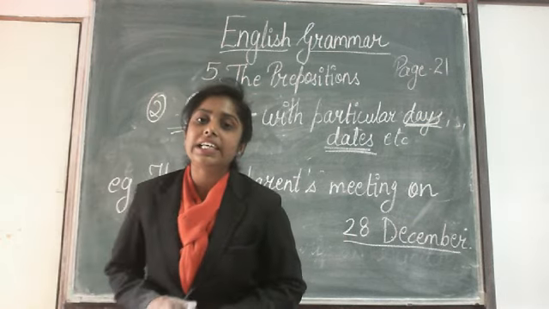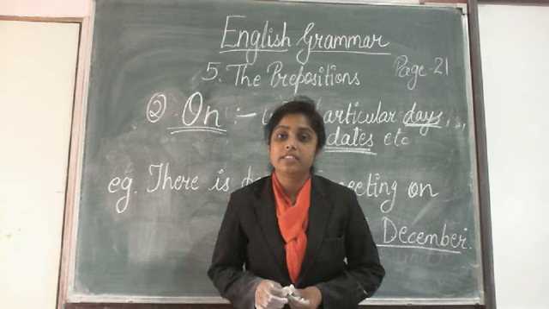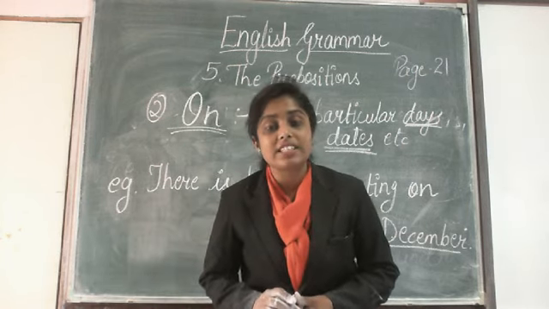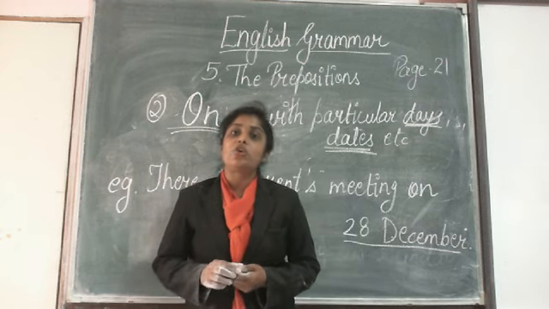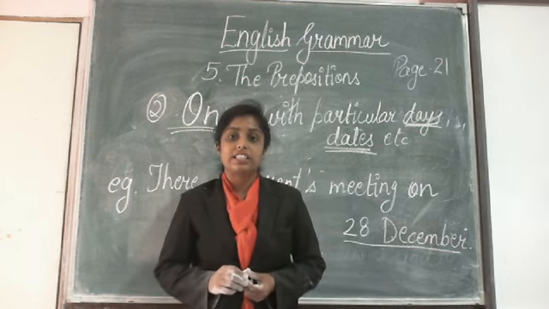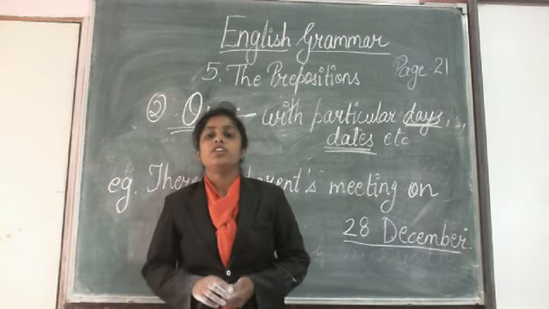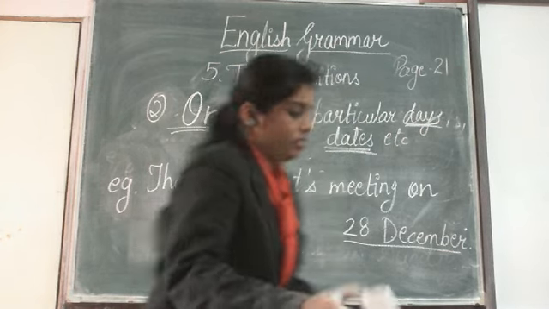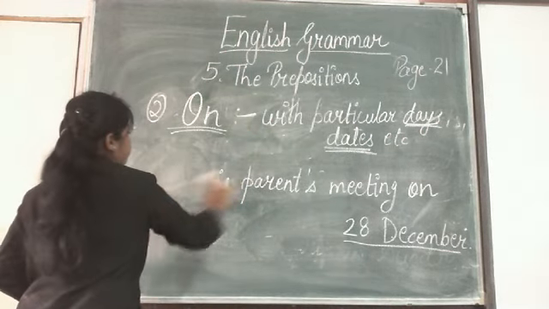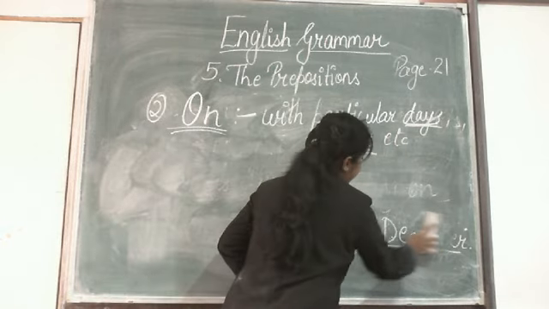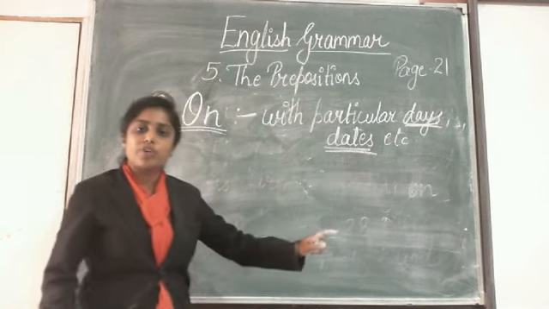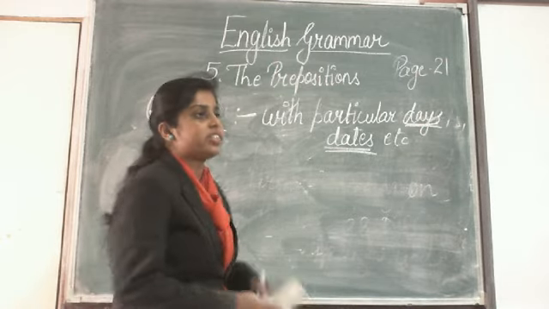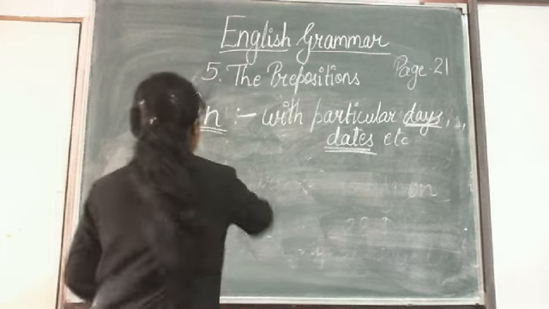Then, Republic Day comes on 26th of January. Independence Day is celebrated on 15th of August. Gandhi Jayanti is celebrated on 2nd of October, right? So with the names of dates also, you use the preposition on. So these many uses of on are enough for you to understand, right? We will not go so much deeper, otherwise there are many more uses of on.